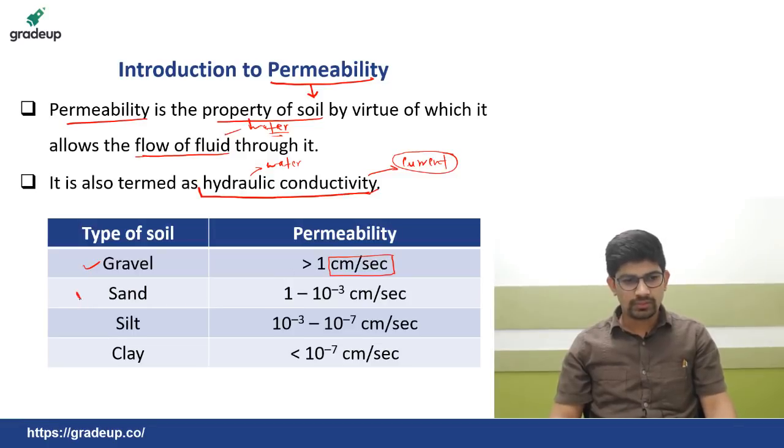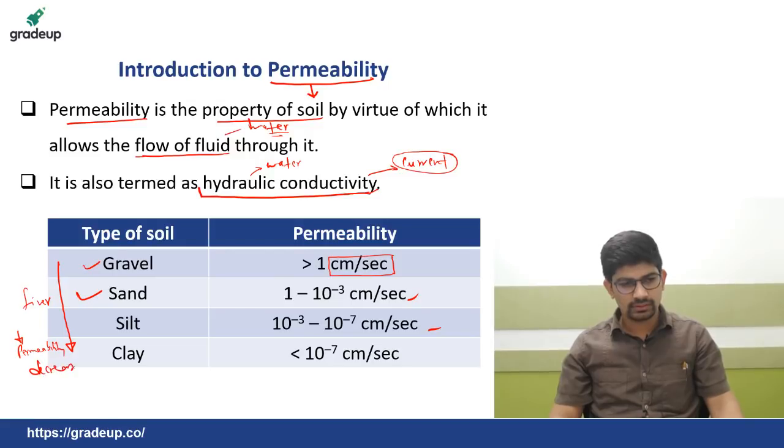Now for sands, it is 1 to 10 raised to power minus 3 centimeter per second. For silt, it is 10 raised to power minus 3 to 10 raised to power minus 7 centimeter per second, and similarly clay is less than 10 raised to power minus 7 centimeter per second. So as the soil is becoming finer, the permeability is decreasing.